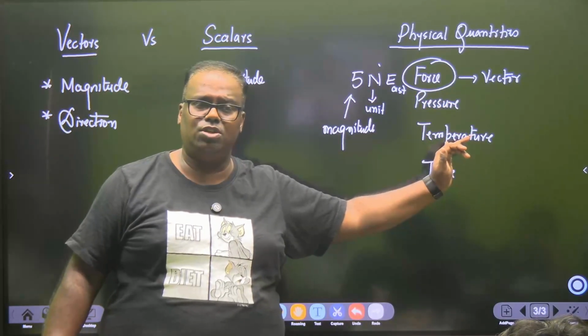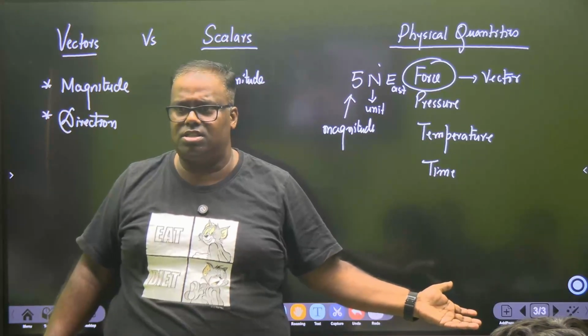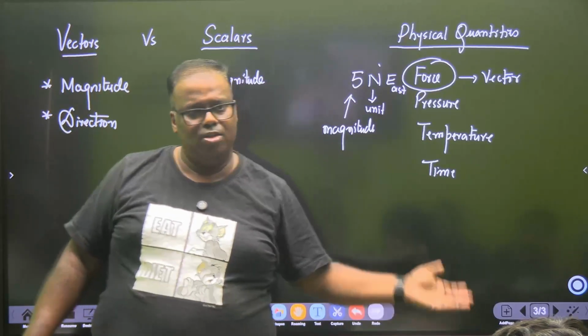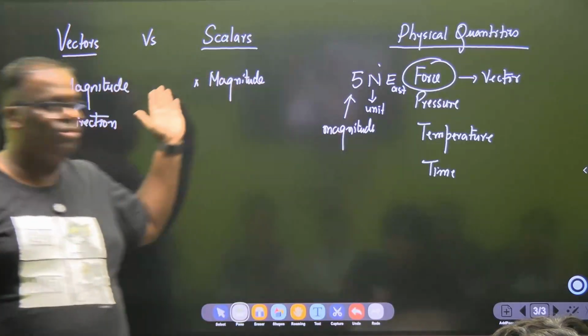Temperature. What's the temperature today? 36 degrees Celsius. We don't say 36 degrees Celsius east. कोई मतलब ही नहीं है उसका. Vector scalar समझ में आया? अच्छा, now the question arises: sir, why did you teach this?